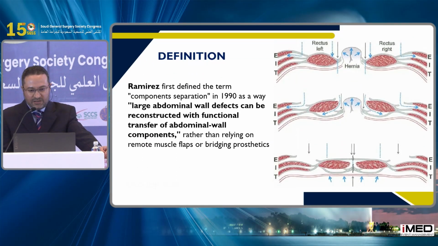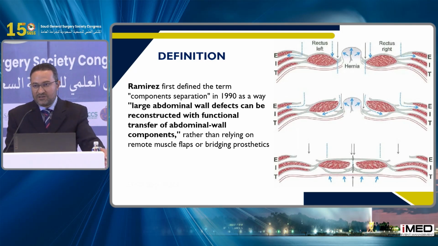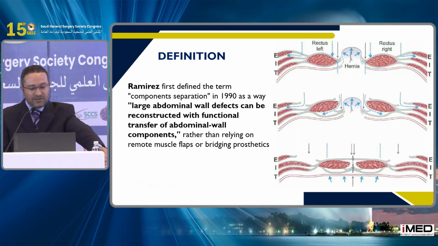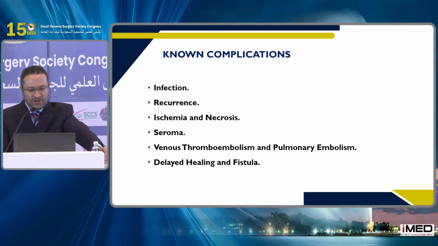Component separation was first created by Ramirez in the 1990s, and after that modified more than one time to add mesh in the repair, instead of being done without mesh as before. It is just mobilization of one of the abdominal wall components to cover a big defect.